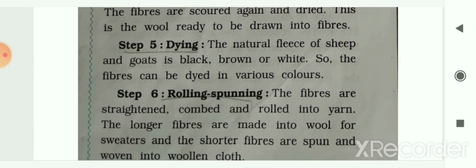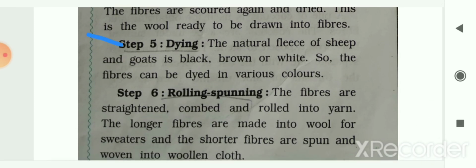After drying, the next step is dyeing. In this process, the natural fleece or hair of the sheep and goats is black, brown or white. So the fibers can be dyed or colored in various colors. We are coloring in this process.